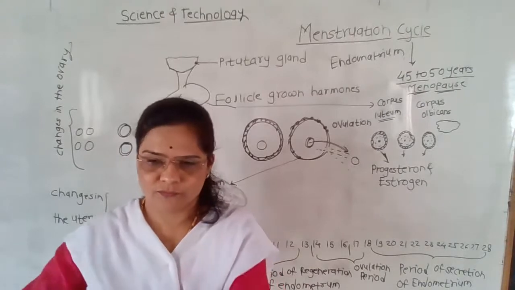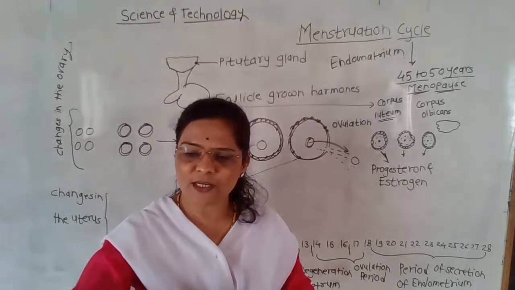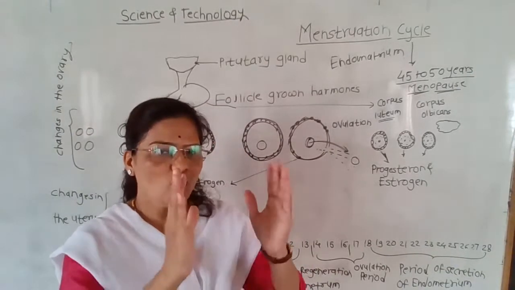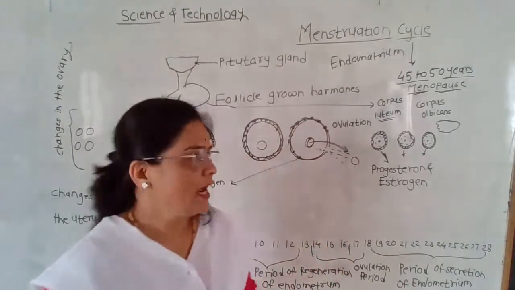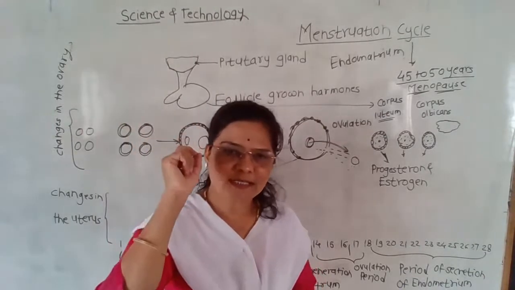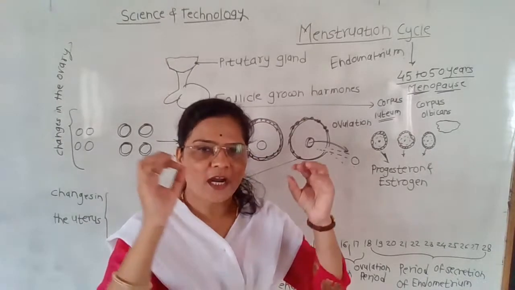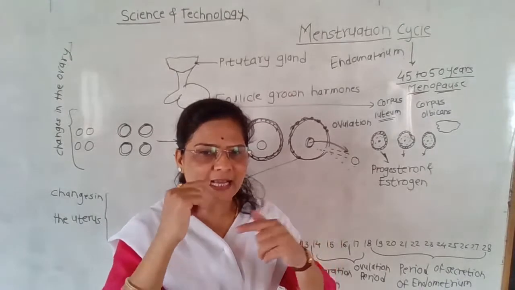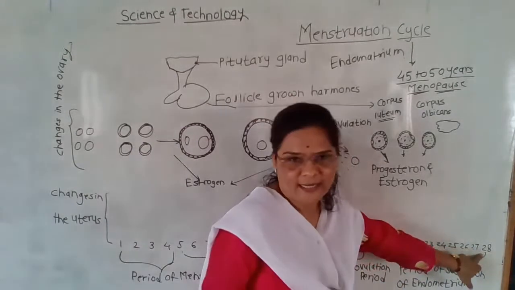And I explain to you in this session what is the menstruation cycle, what are the scientific steps of the menstruation cycle, and what is the importance of the menstruation cycle. Menstruation cycle is a natural process and occurs after every 28 to 30 days. Repetitive changes take place at the interval of 28 to 30 days.